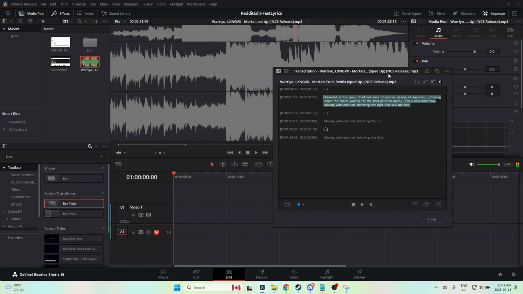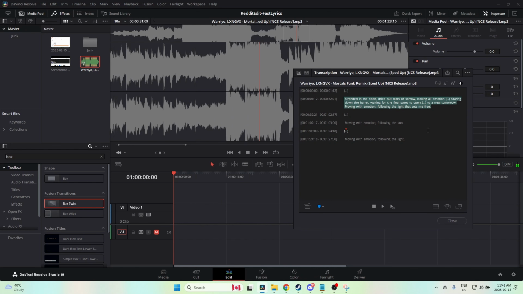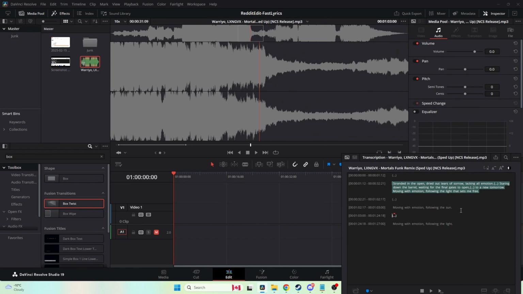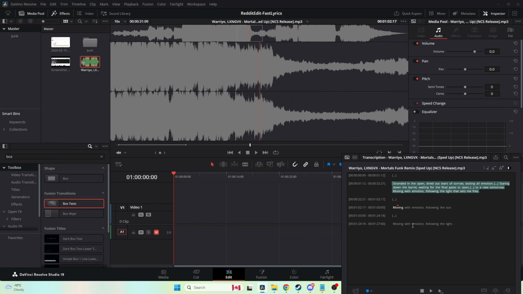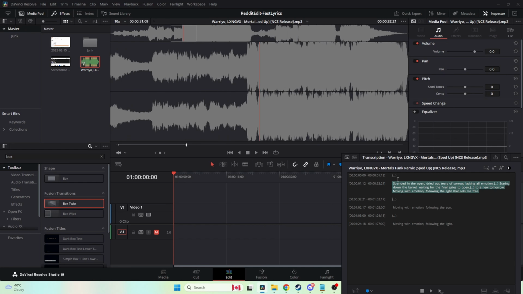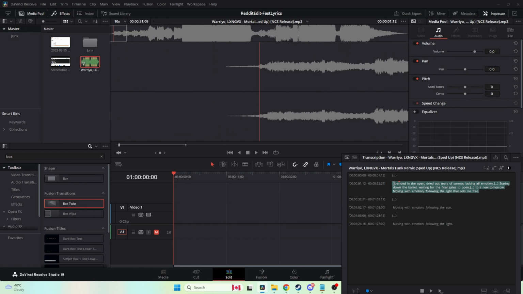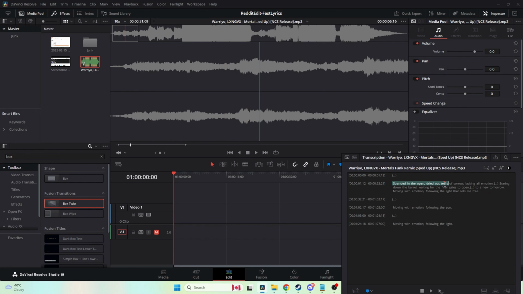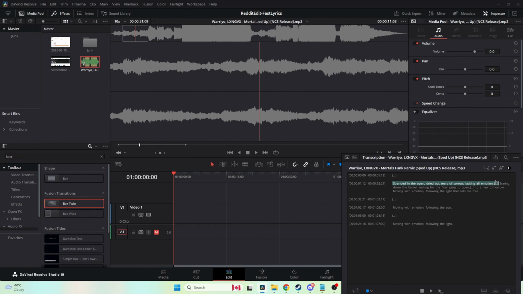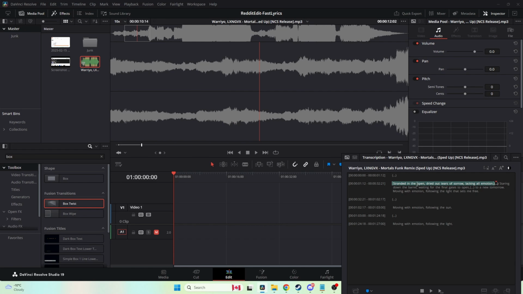And this is pretty cool because you can use this to select. So you'll notice, sorry about that. Apparently it freaks out when I move things around. As I click on things, it goes to that position in the track in your bin. So let's say I'm going to do the text for this section. So look at that. It's selecting that part in the media, right? Lacking all emotion.